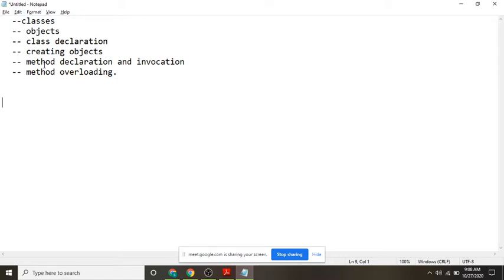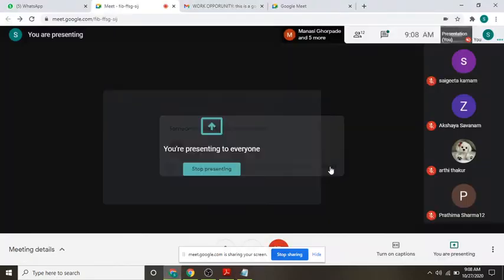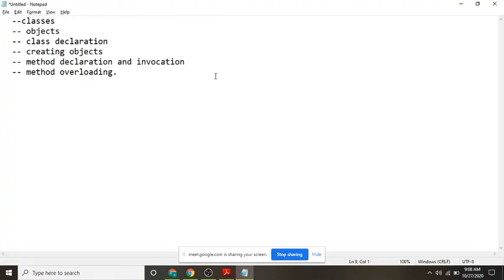Today we shall discuss what is a class, what is an object, how do you create a class, how do you create an object, how do you create a method, how do you call that method, and then what is method overloading. Can anyone tell what is a class? While teaching about OOPS concepts, I told about what is a class, what is an object, and all these things. Anyone of you remember that?